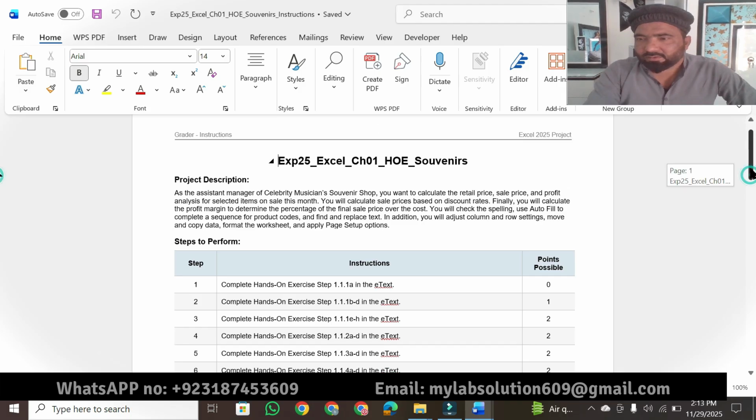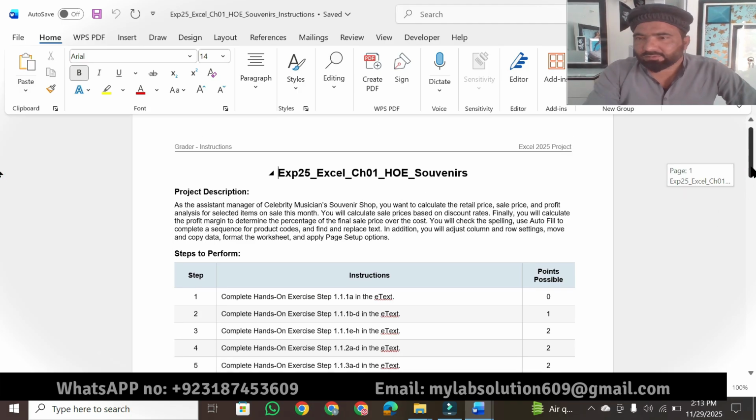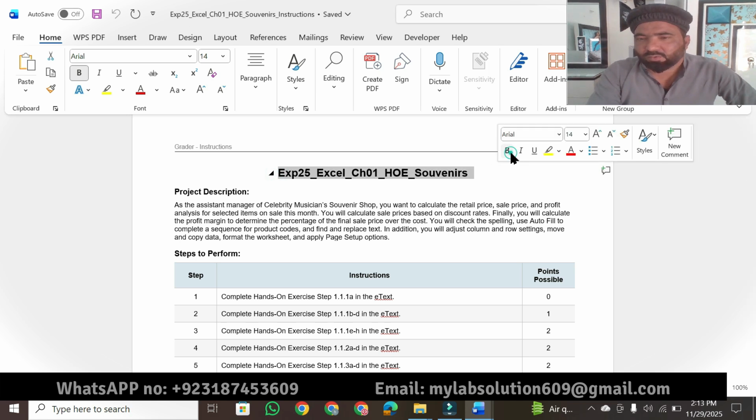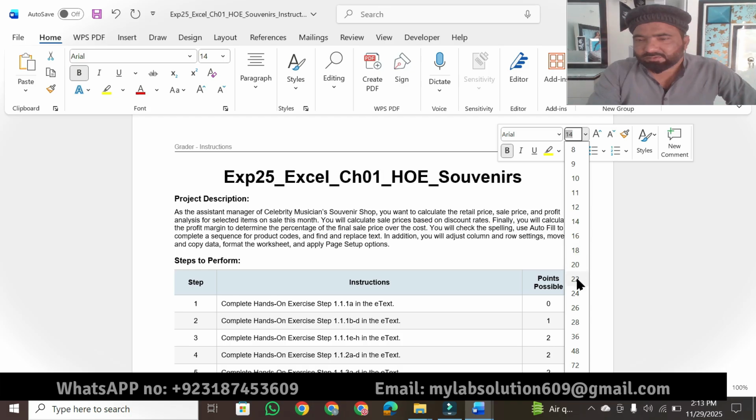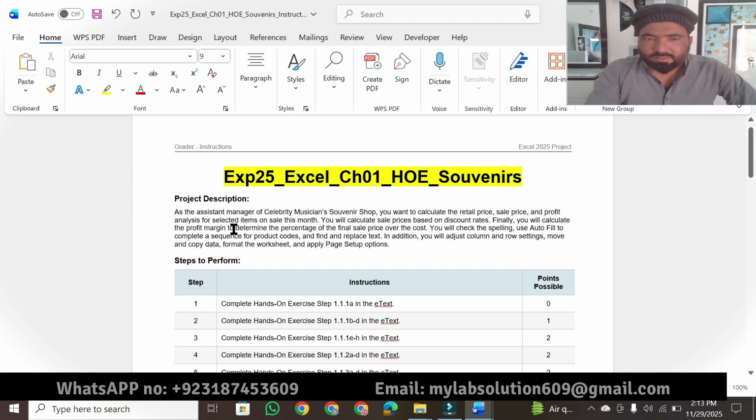Before solving this assignment step by step, today our assignment name is Exp25 Excel chapter 1 HOE Souvenirs. We make this bold and change its color and size so it is visible to everyone. And here is the project description.